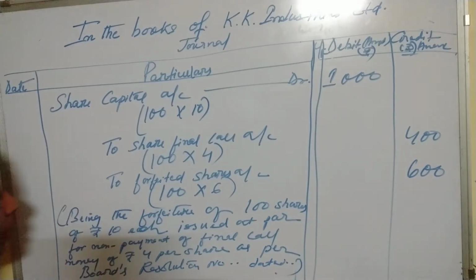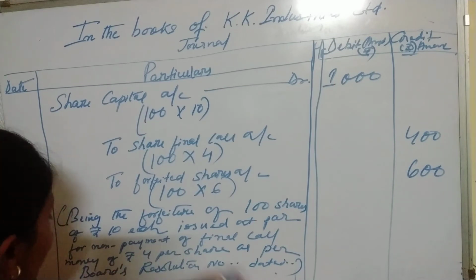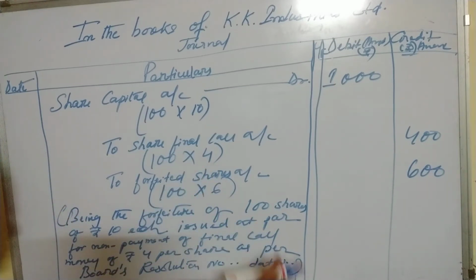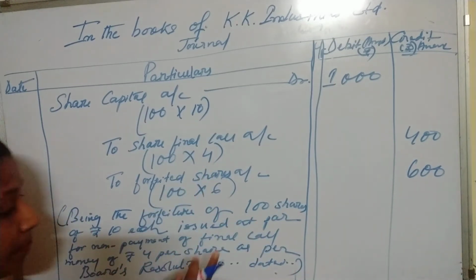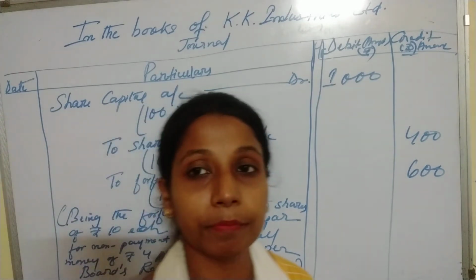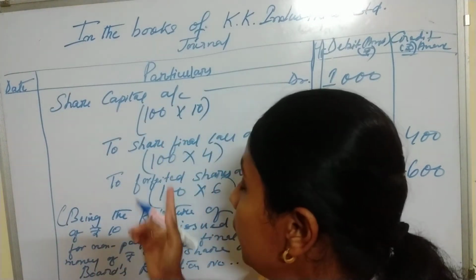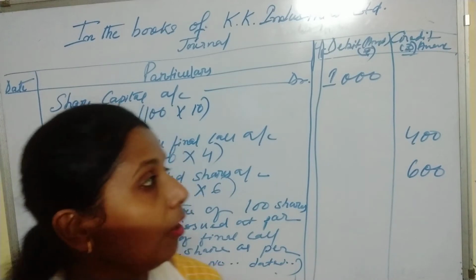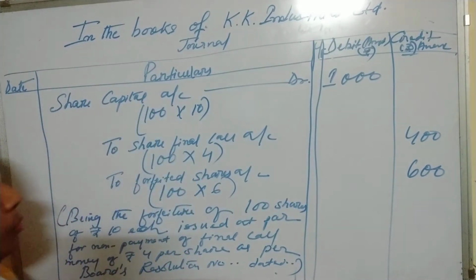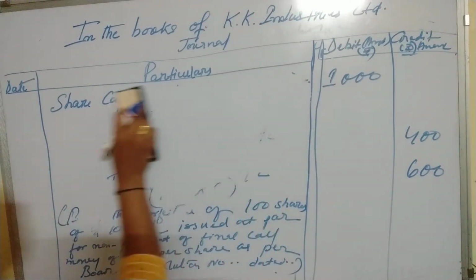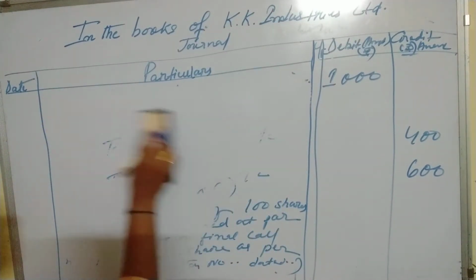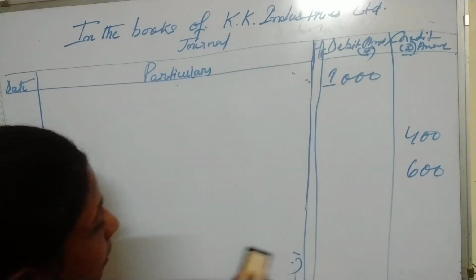Being the forfeiture of 100 shares of rupees 10 each issued at par for non-payment of final call money of rupees 4 per share as per board resolution number ... dated ... So see, this is the journal entry of forfeiture. Now we will give the reissue entry. Our second entry is for reissue entry.